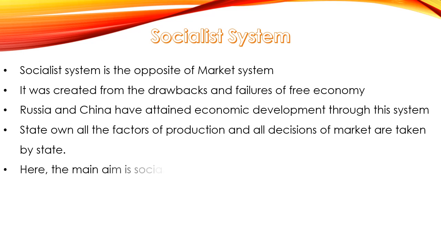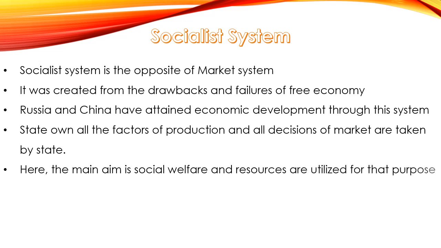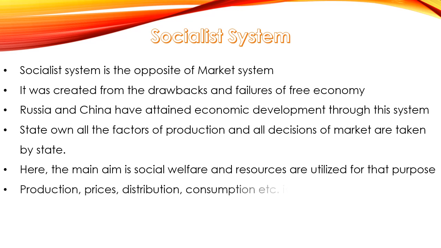Here the main aim is social welfare. In the market mechanism, the production was done for profit, while in the socialist system, production and resources are utilized with the purpose of social welfare. Remember that. Production, prices, distribution, consumption, etc. is controlled by the state, that is by the government.